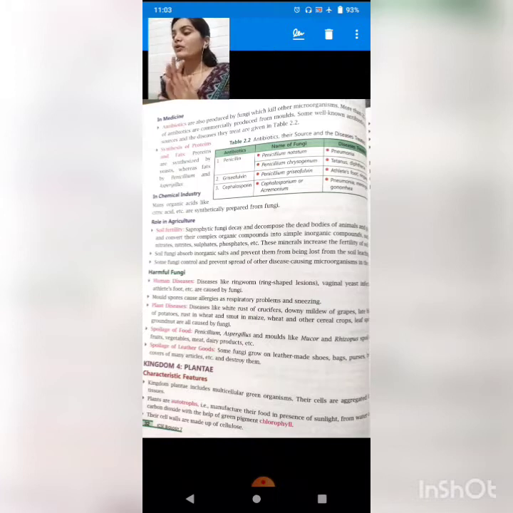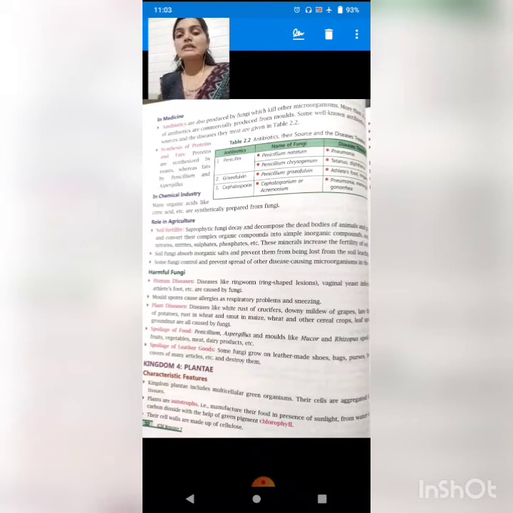Among human diseases, there are fungal diseases related to our skin, like skin rashes and ringworm. Plant disease, the rusting of plants, is a fungal disease. When food gets spoiled, that is because of fungal growth on it.